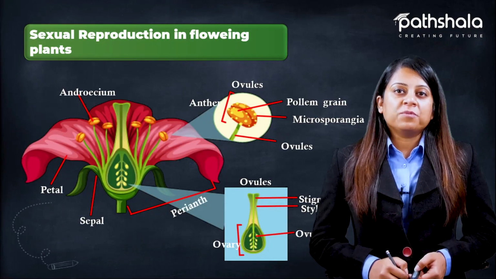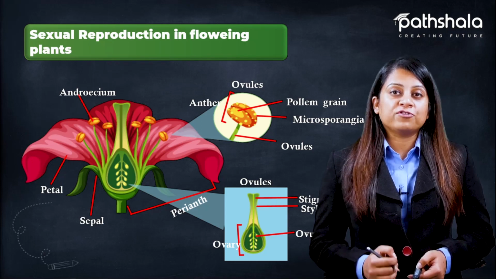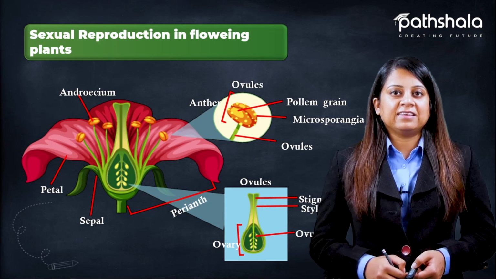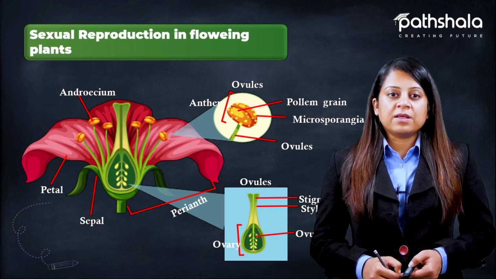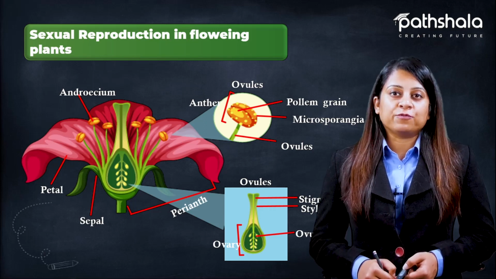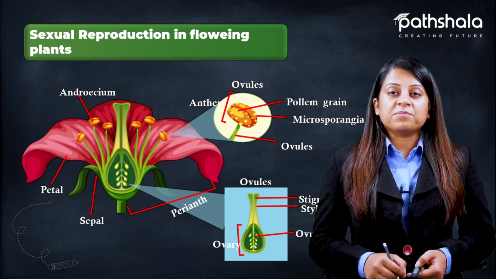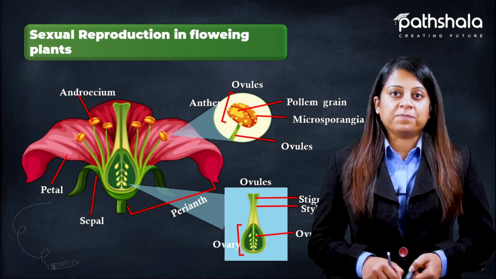In angiosperms, the reproductive part is known as a flower. Talking about the structure of a flower, it consists of sepals that are green in color and form the base. Further, you can see the petals. Now the petals are colorful. The question is, why are the petals colorful? Petals are colorful because they attract insects for pollination.